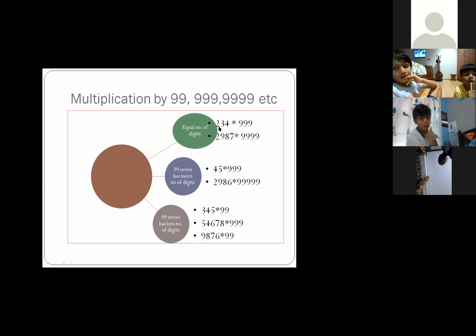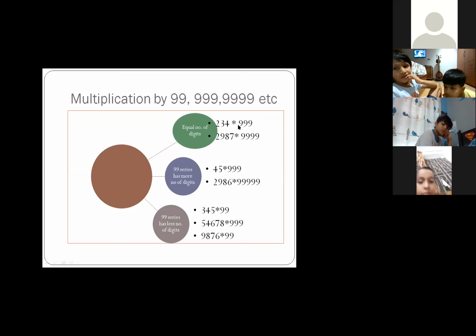For example, 234 multiplied by 999. 234 has how many digits? 3 digits. And 999 has how many digits? 3 digits. Similarly, 2987 multiplied by 49. Here again 4 digits are there, and 99 also has 4 digits.